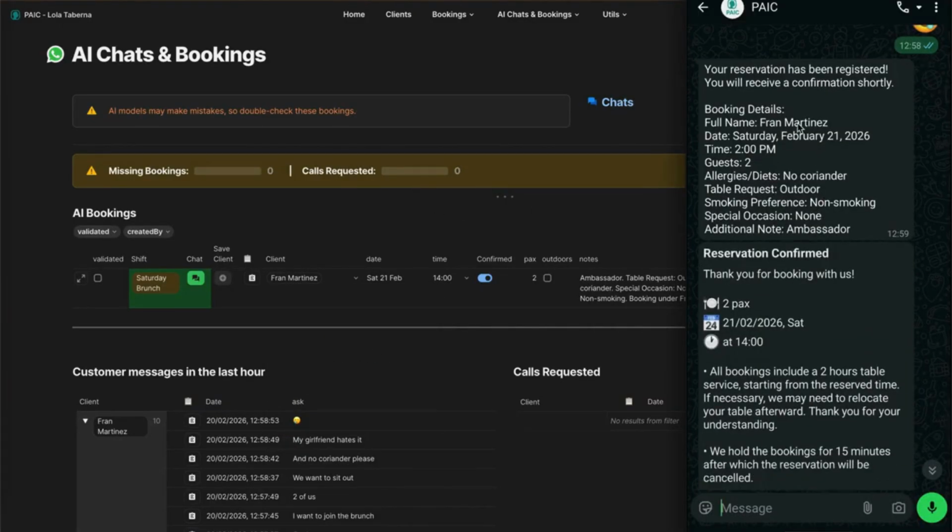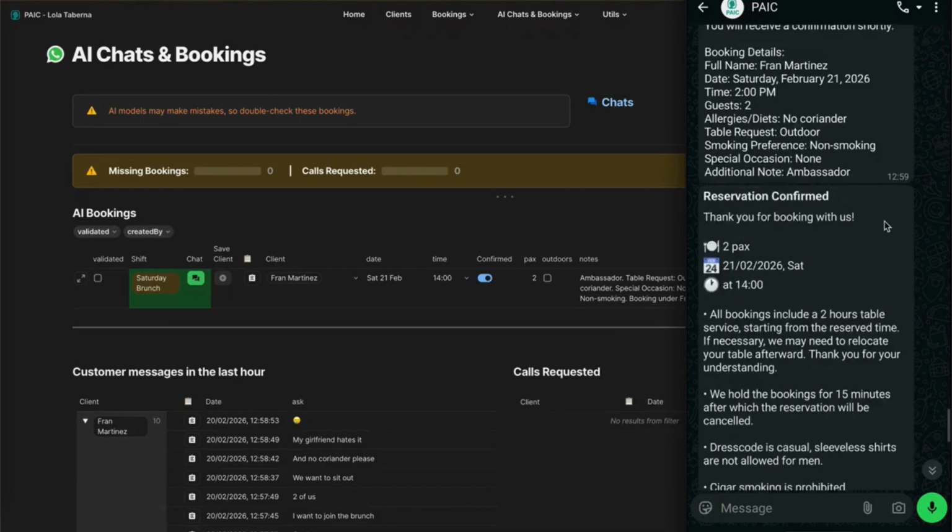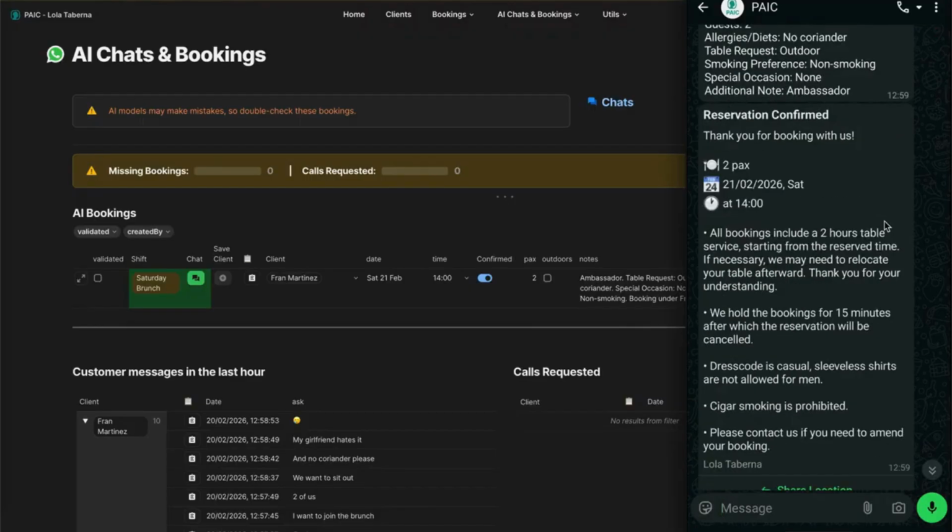Now here we can see that he's telling me reservation has been registered, and then he's performing the action. And when everything looks fine, the restaurant also can disable the auto confirmation. So the confirmation will be sent only when they click, when they confirm. But right now, it's automatically done. So any conversation coming in will go through.